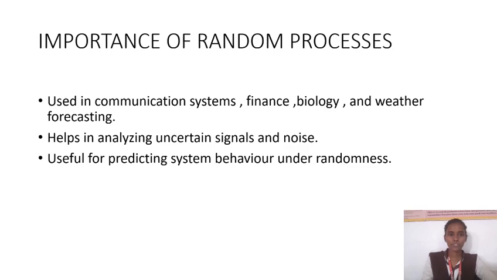Importance of random process. It is mainly used in communication systems, finance, biology, and weather forecasting, and it helps in analyzing uncertain signals and noise. It is useful for predicting system behavior under randomness. These are the importance of random process.